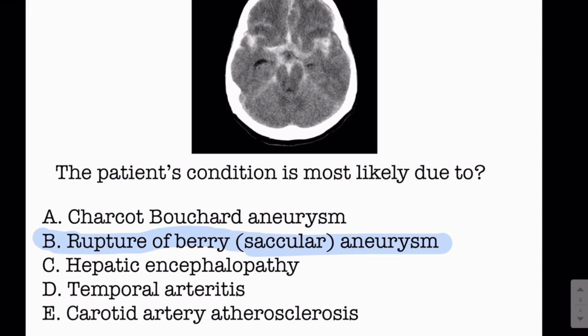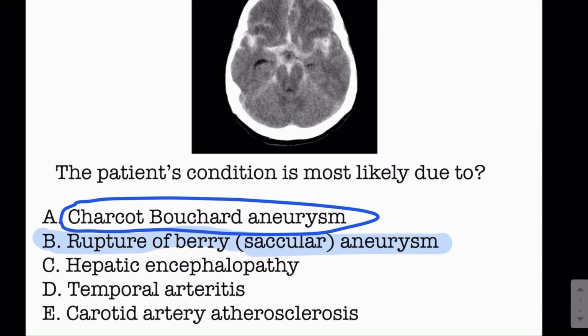What about the Charcot-Bouchard aneurysm? Guys, this is another type of aneurysm which is a microaneurysm. This is a very small aneurysm, and it is usually formed in the lenticulostriate arteries. Right? It is different from the berry aneurysm.